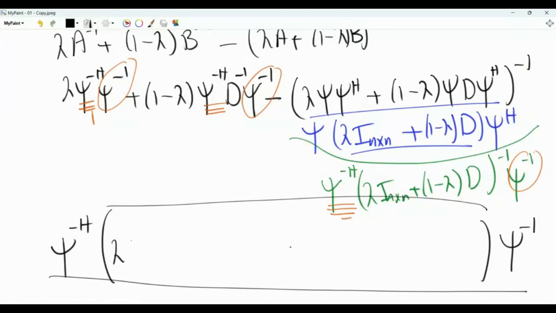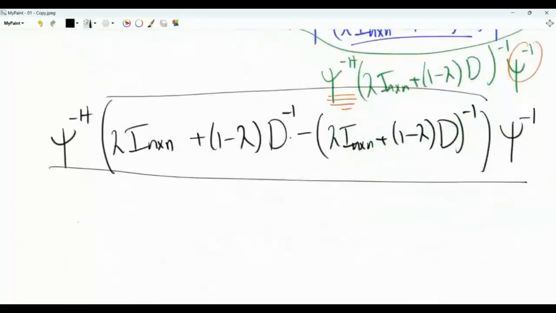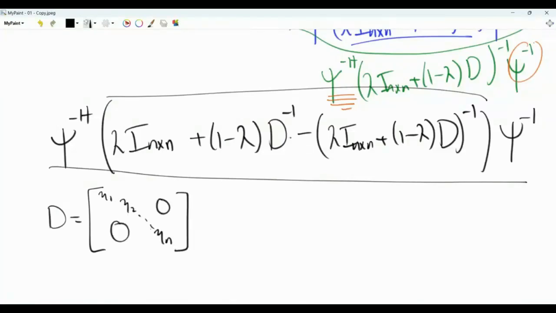In this big bracket, we have λ times identity plus (1−λ) D^{-1}, and then we have the inverse of this diagonal matrix, which is [λ I_{n×n} + (1−λ) D]^{-1}. Suppose that D is diag(η1, η2, ..., ηn). Those are the positive real numbers on the main diagonal. The matrix that we have looks like this.